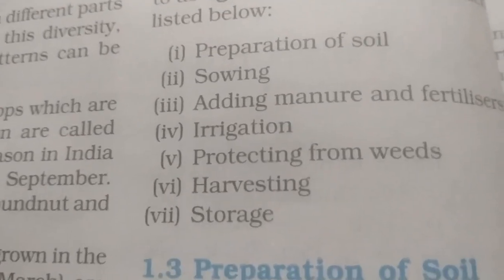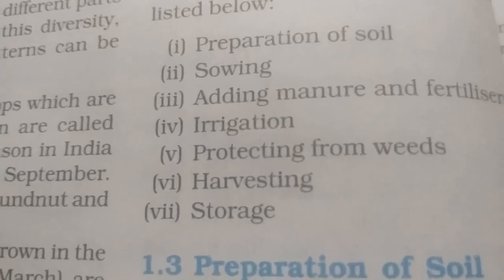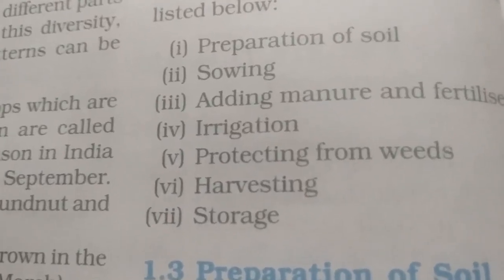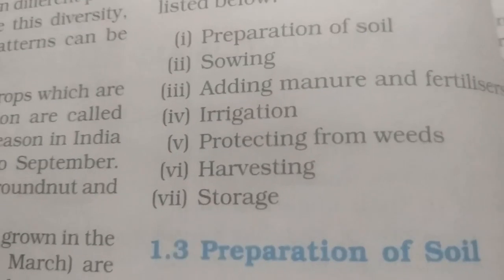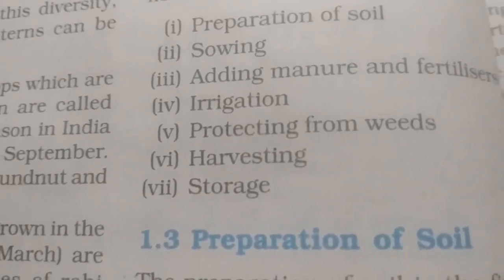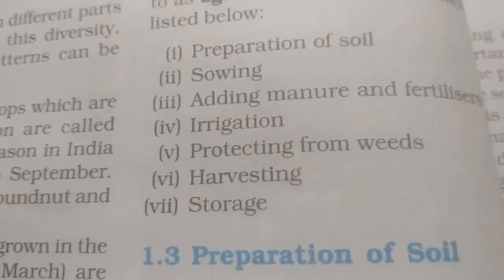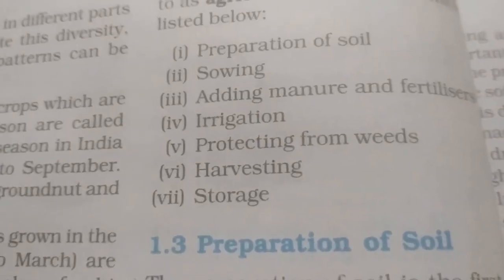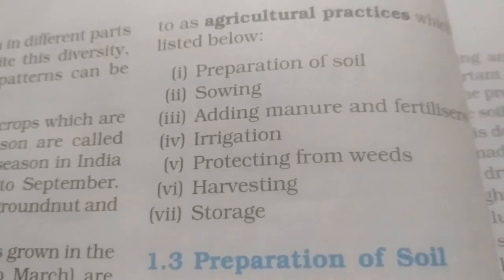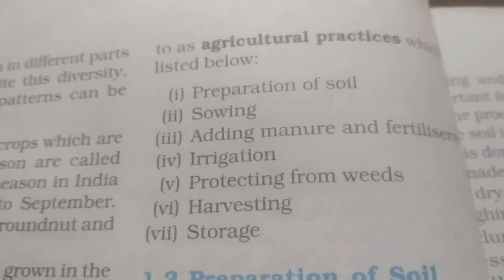We can discuss that later. Harvesting means that after production we have to harvest the crop, and after harvesting we have to store the grains for later use. These are the several steps undertaken in agricultural practices.